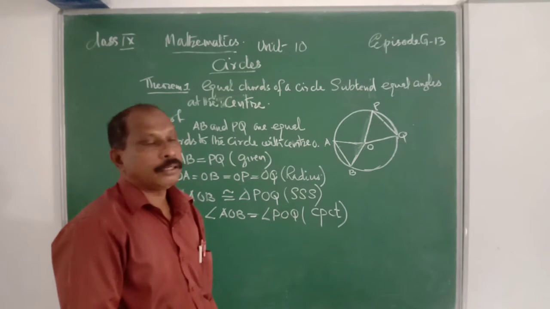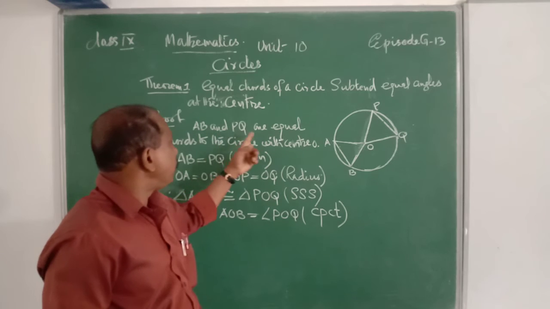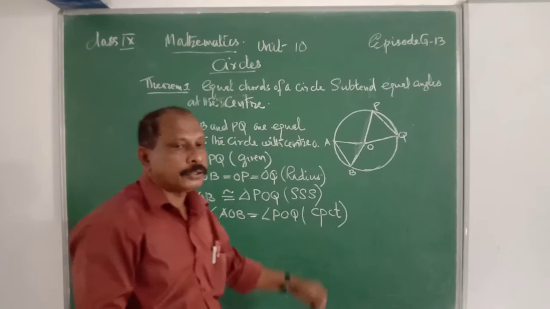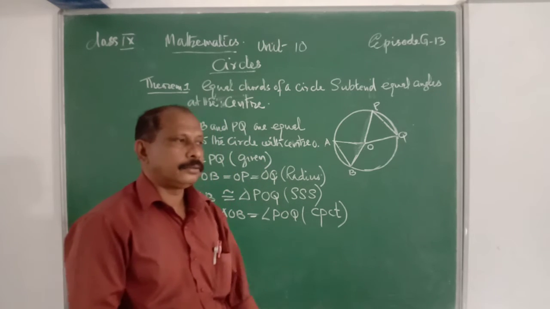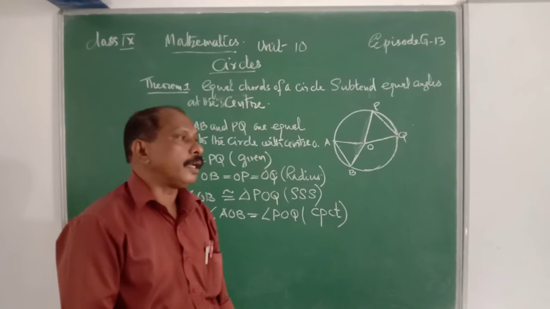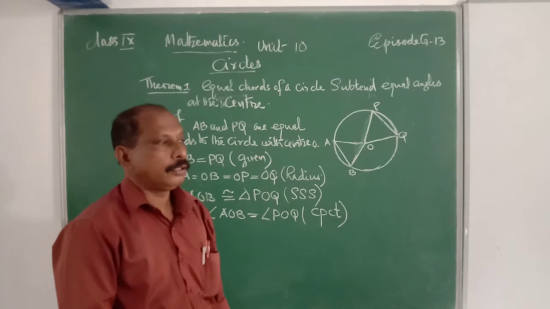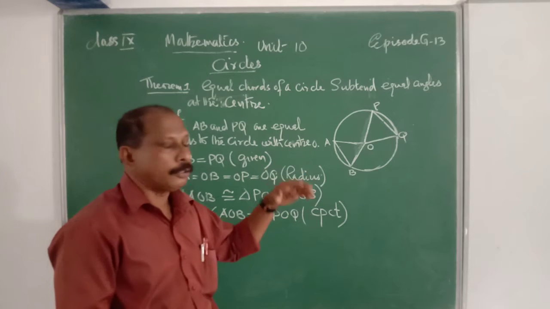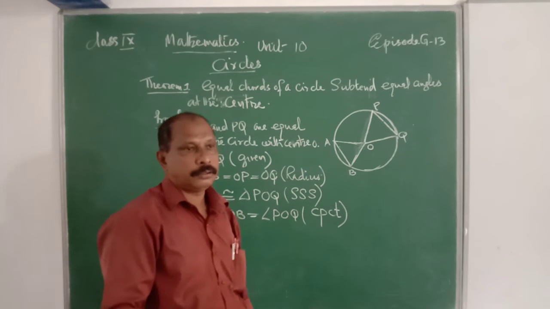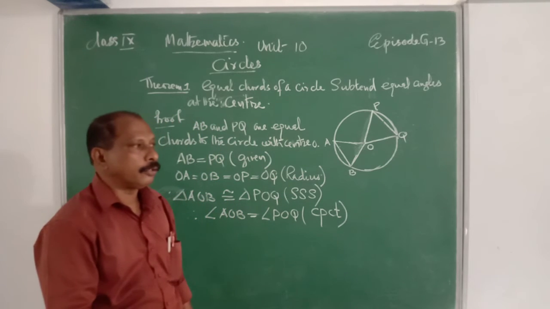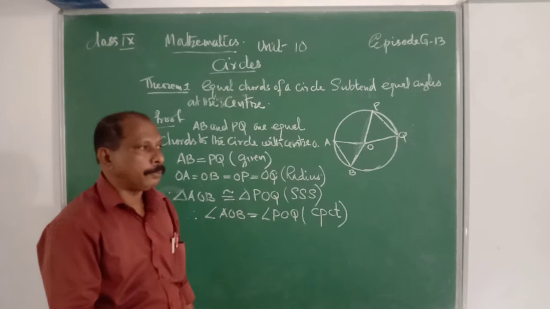They are equal. That means AB and PQ are equal chords of the circle with center O. That is given. We have to prove that the angles at the center are equal. Therefore, AB is equal to PQ, that is given. OA is equal to OB is equal to OP is equal to